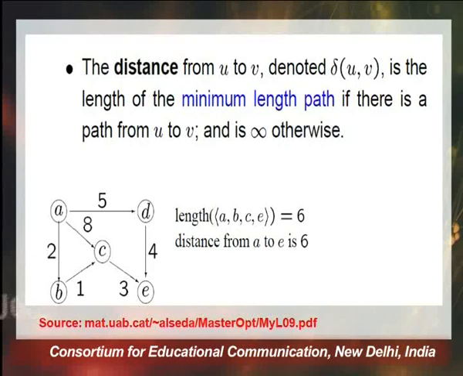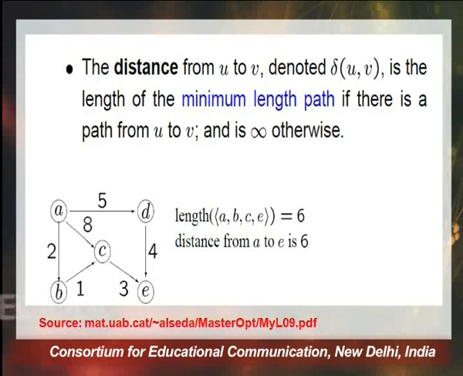If we reach through vertex C, we will traverse from A to C and then from C to E, and the total path length will be 8 plus 3, that is 11. Another path which leads us to E is through B. From A to B, then from B to C, and then from C to E. That is going to be 2 plus 1 plus 3, which is 6.